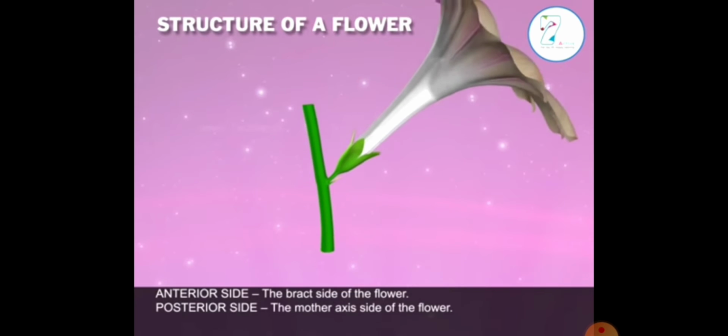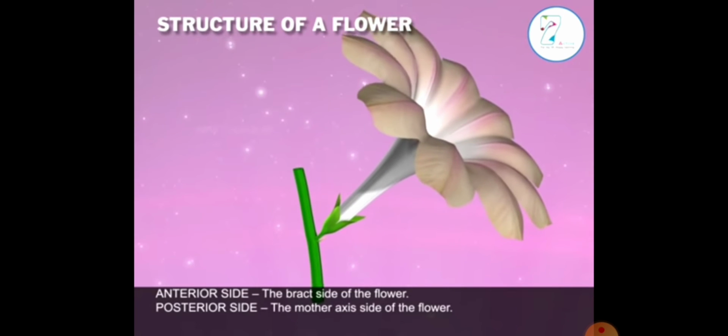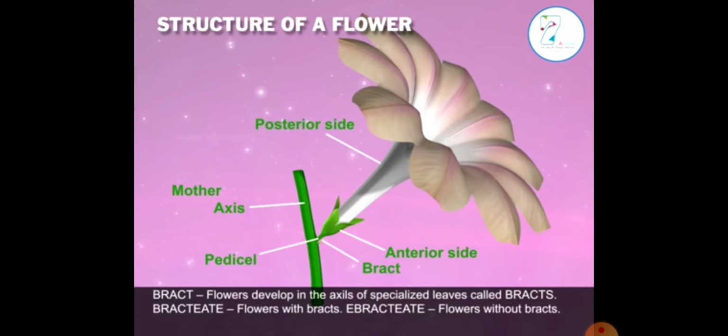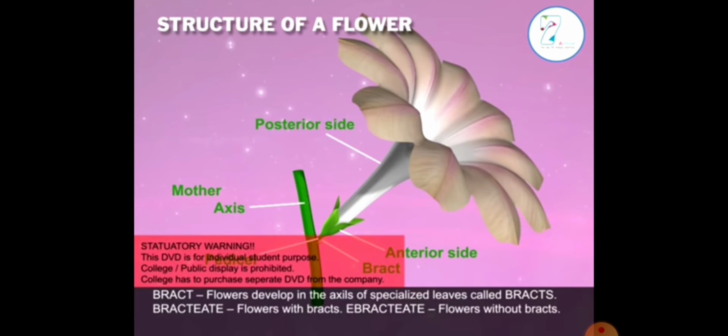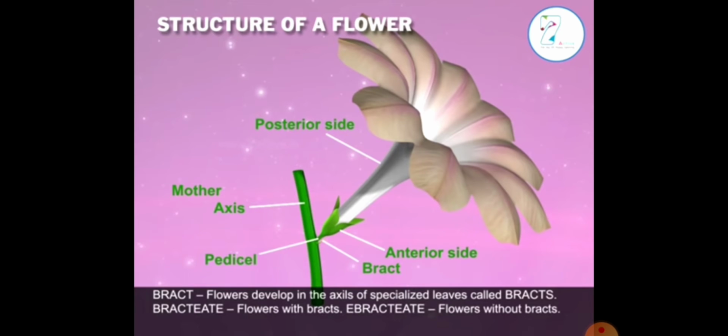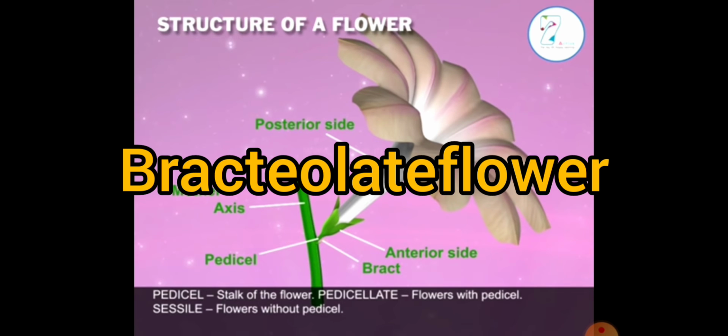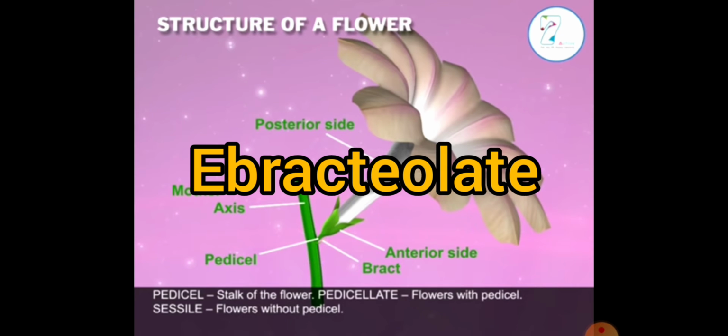In some flowers, in the axial position of the stem with the flower, there is a leaf-like structure which is known as bract. Bract is present on the anterior side of the flower, means on the front side. This bract helps in protection. Flowers with bract are known as bracteate flowers. Flowers without bract are known as ebracteate flowers.